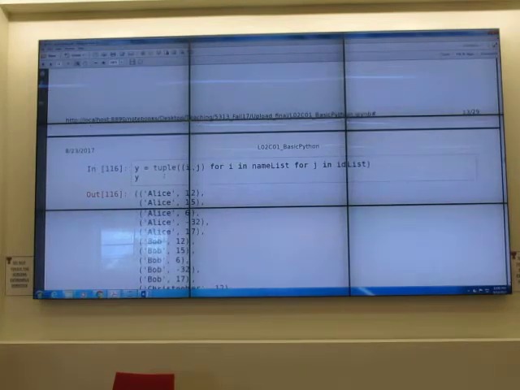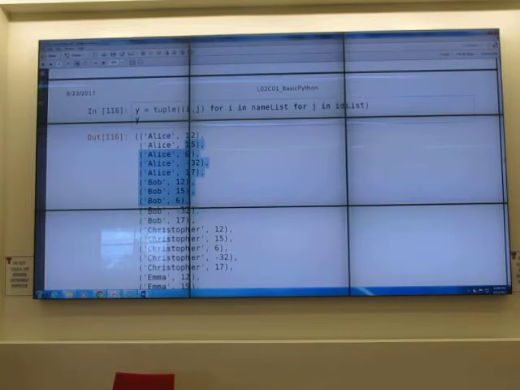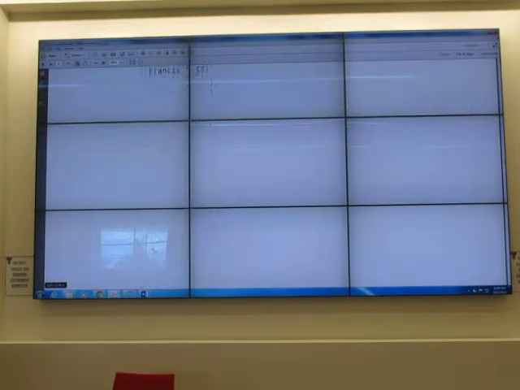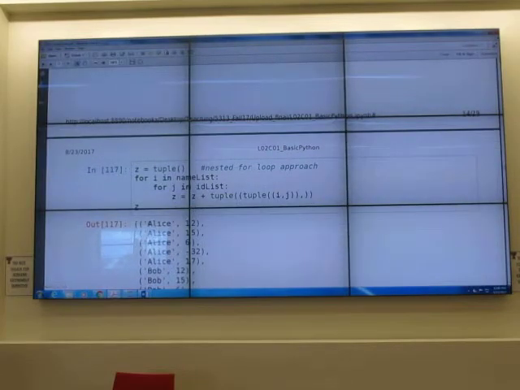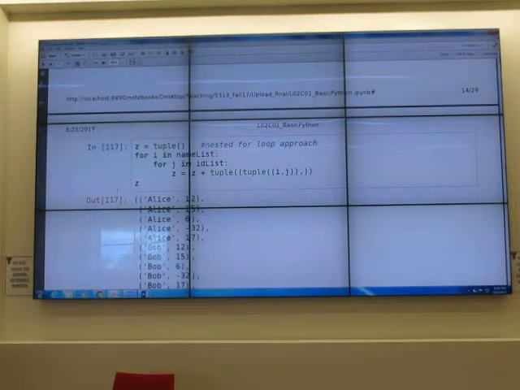Okay, there's a list, there's a tuple of that thing, then you get this as before, right? This same as before. Okay, this one shows you how to do it in a for loop. This way of doing it is not the Pythonic way, and it's slower. Okay, use list or tuple comprehension. That's the Pythonic way. Okay, try to do that.